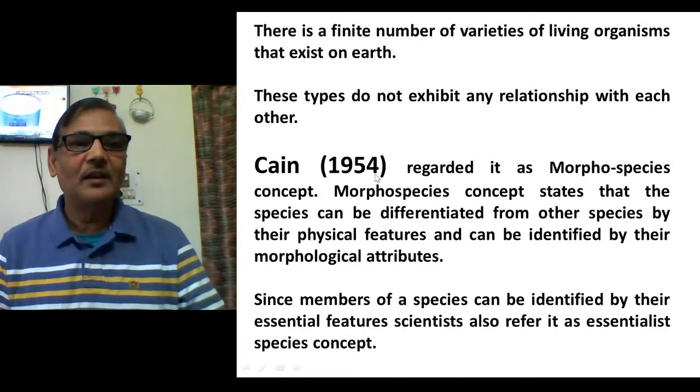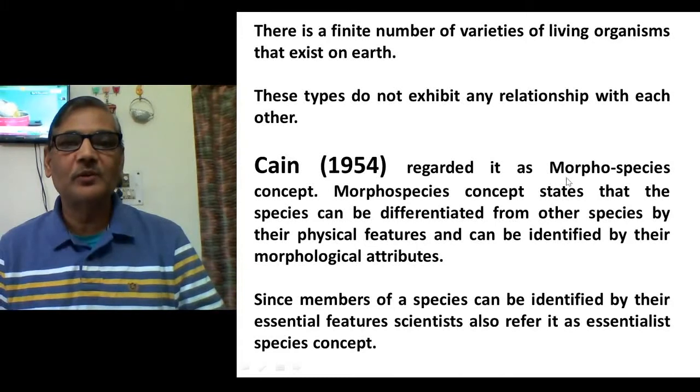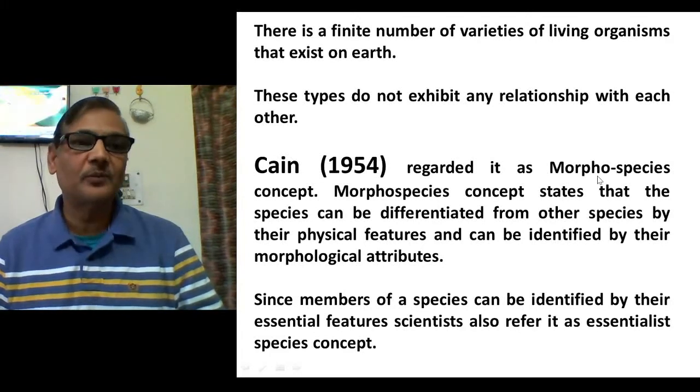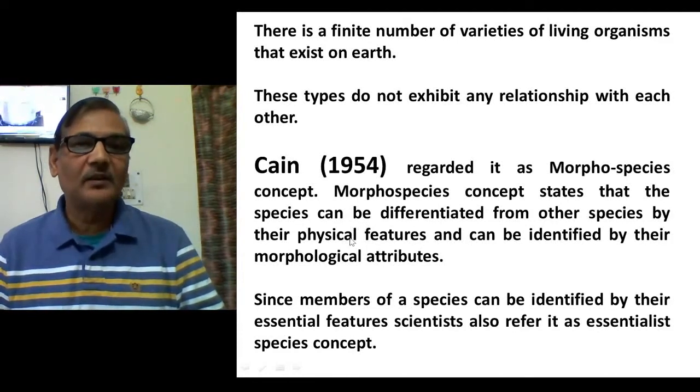Now, Kane in 1954 regarded it as morphospecies, that is, individuals which are morphologically similar, which morphologically resemble each other. So he used the term morphospecies, and he gave the morphospecies concept. The morphospecies concept states that a species can be differentiated from other species by its physical features and can be identified by its morphological attributes.